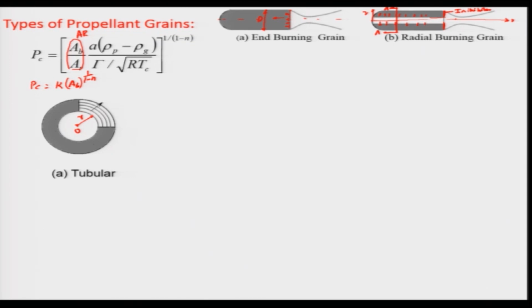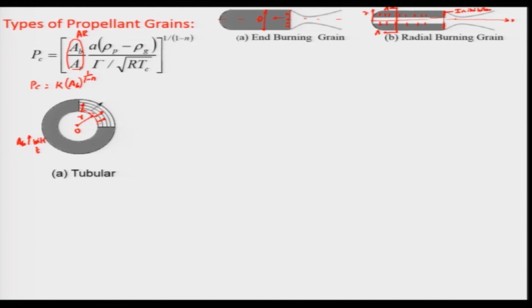As it moves in the radial direction, this is your burning surface area. If I consider this as my burning surface area, it is regressing, moving in this direction. So what will happen is this surface area is increasing. The surface area A b is increasing with time.